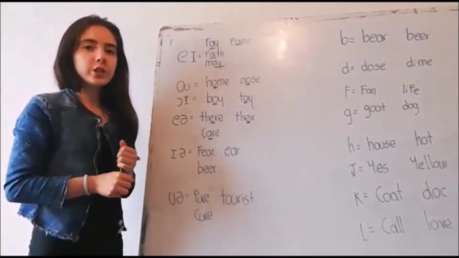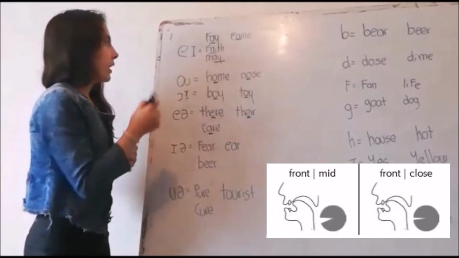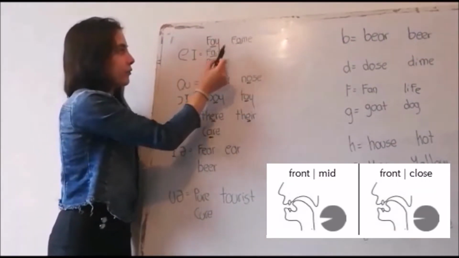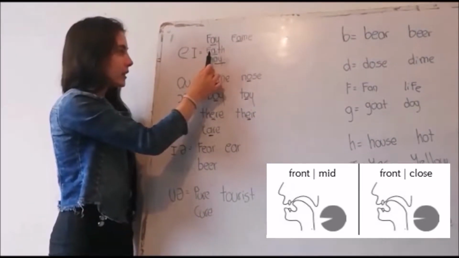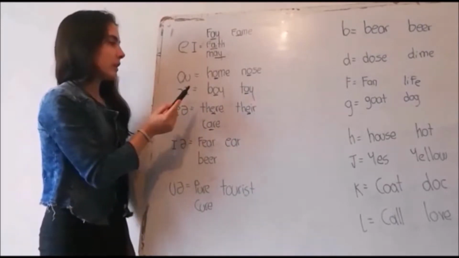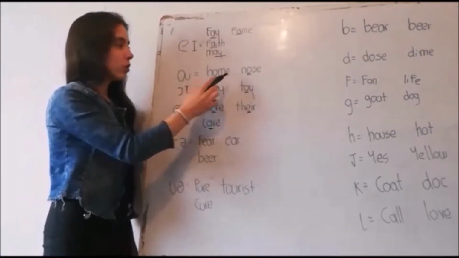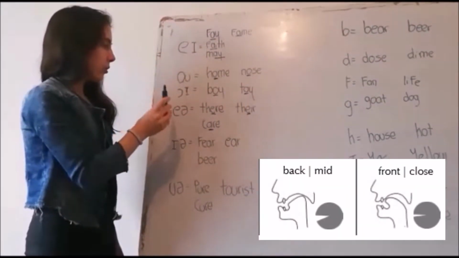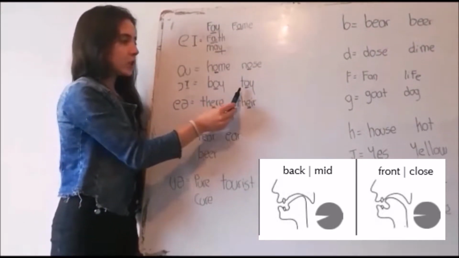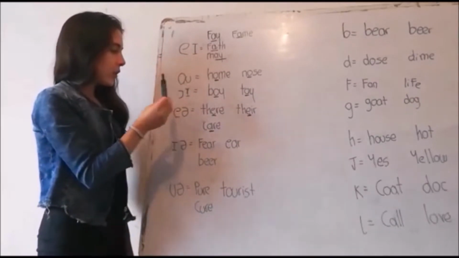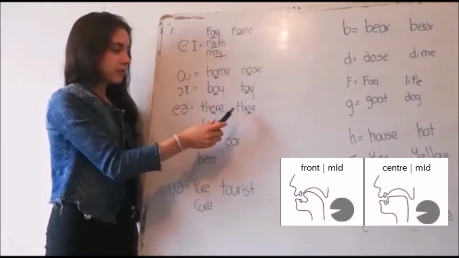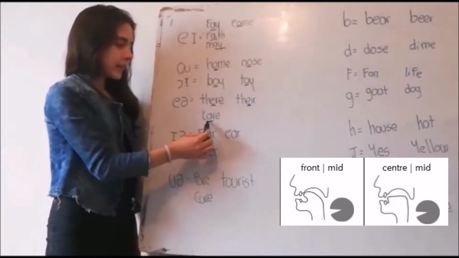We will continue with the diphthongs. A, for example, fade, faint, made. The diphthong O, for example, home, nose. The diphthong O-E, for example, boy, toy. The diphthong, for example, there, their, care.